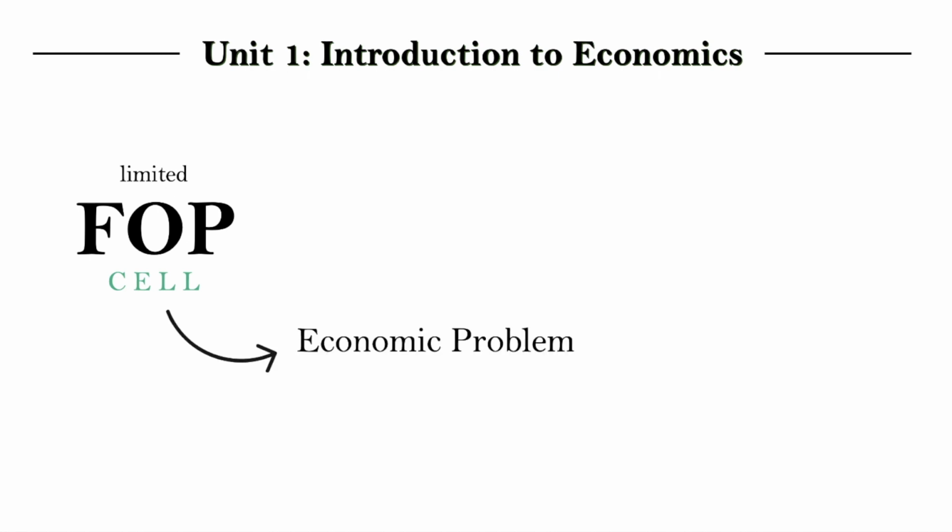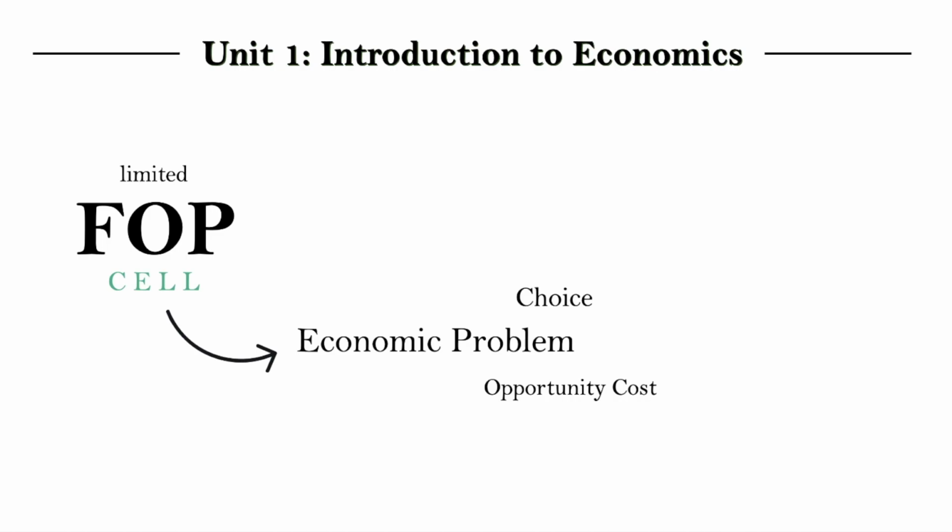Now, to do a quick wrap up of the Unit 1 content we covered so far, the first is that we have limited factors of production, so limited resources, which creates the economic problem of scarcity. We can't have everything we want. And this problem causes us to make choices, which in turn have an associated opportunity cost with them. Opportunity cost being the next best alternative foregone.